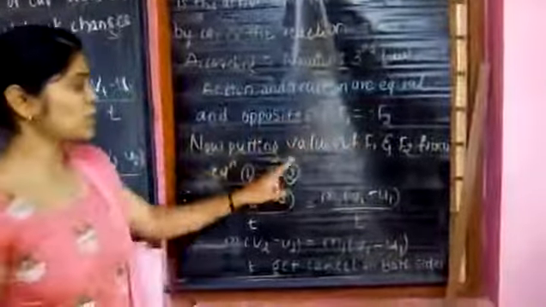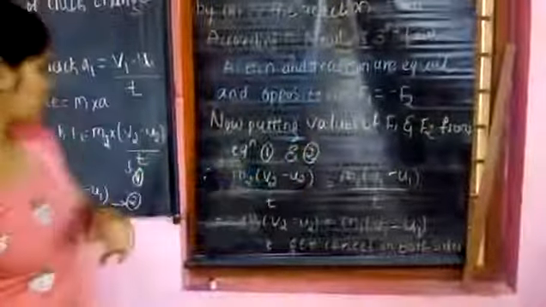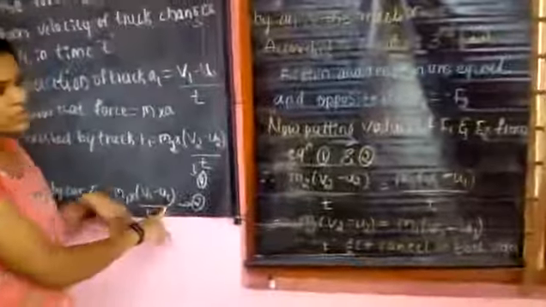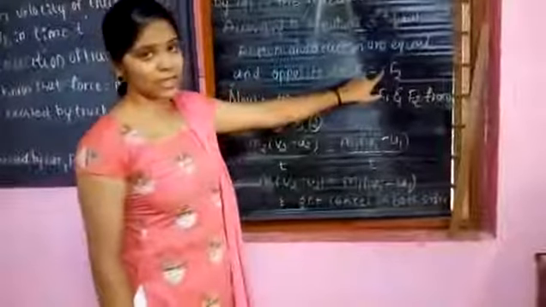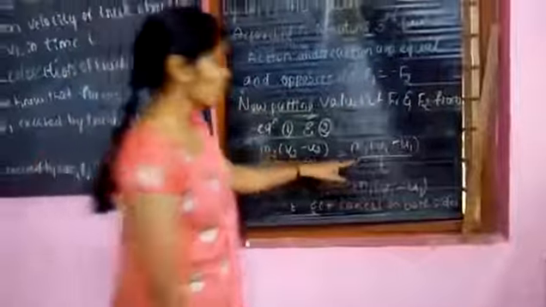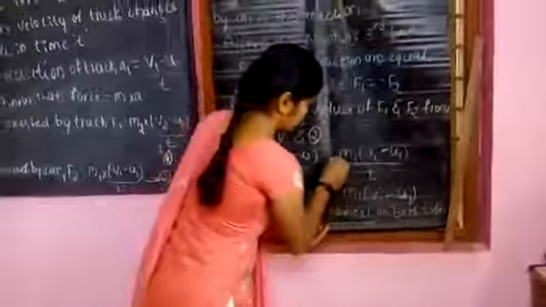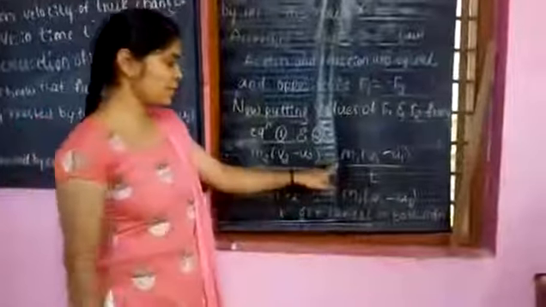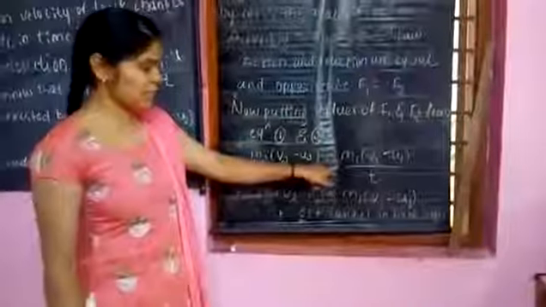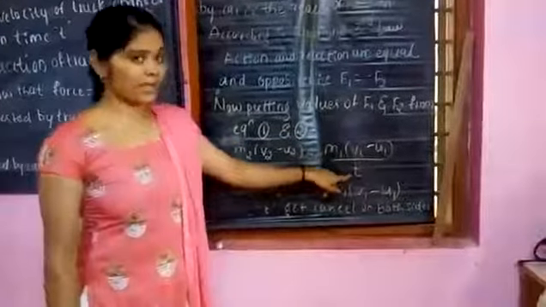Now putting the values of F1 and F2 from equation 1 and equation 2. Here is equation number 1 and here is equation number 2. We are applying these equations here. Here the minus sign is there, so we put the minus sign here. That is minus m1 into (v1 minus u1) divided by t.